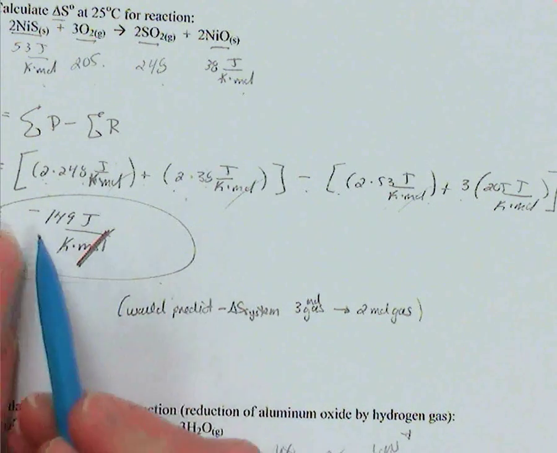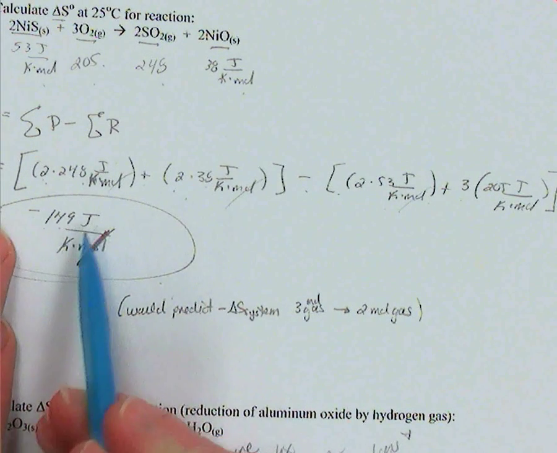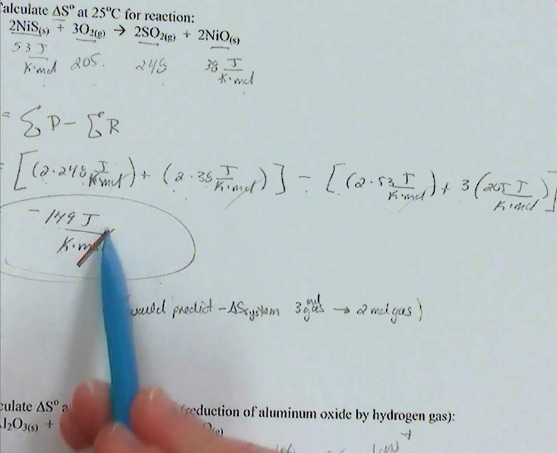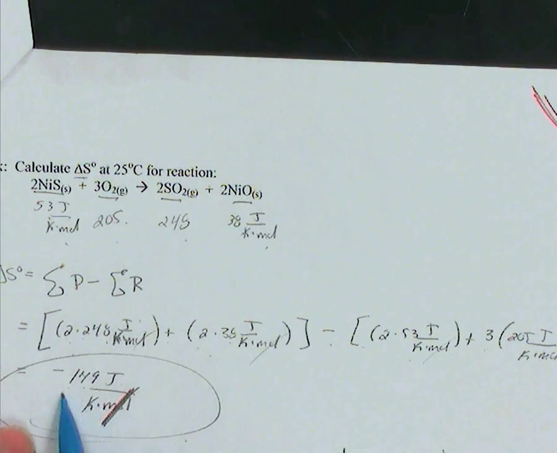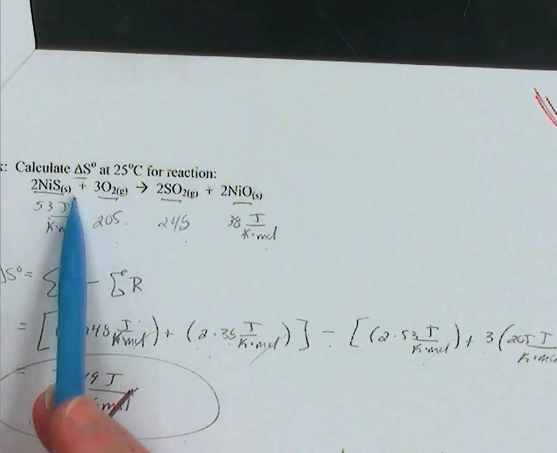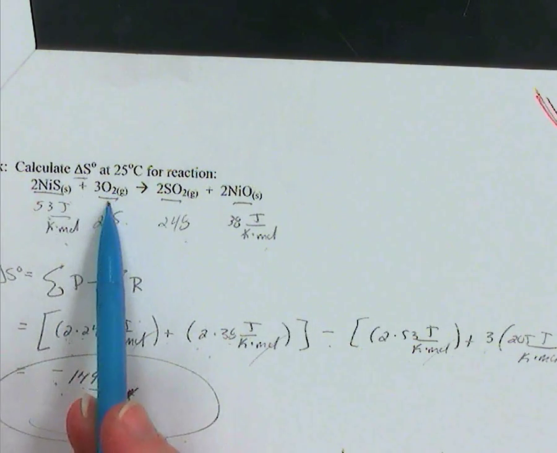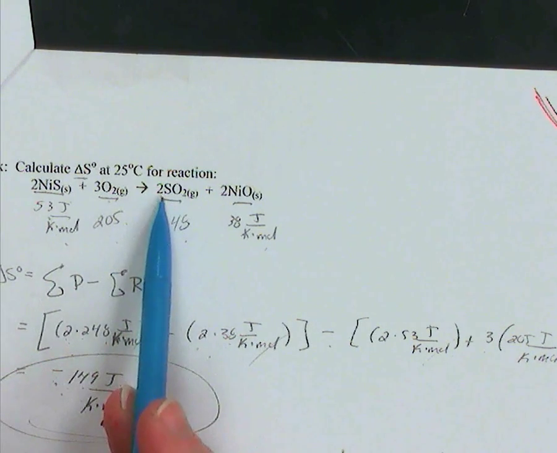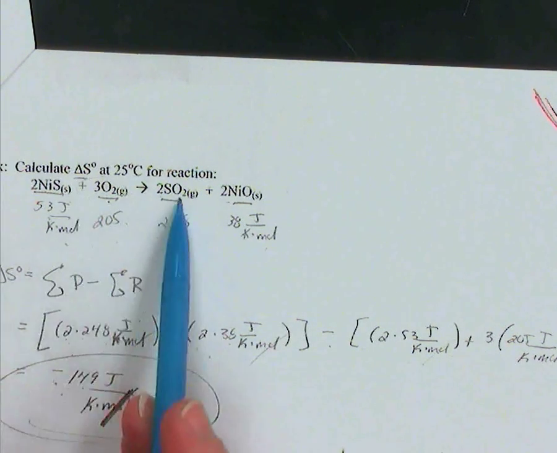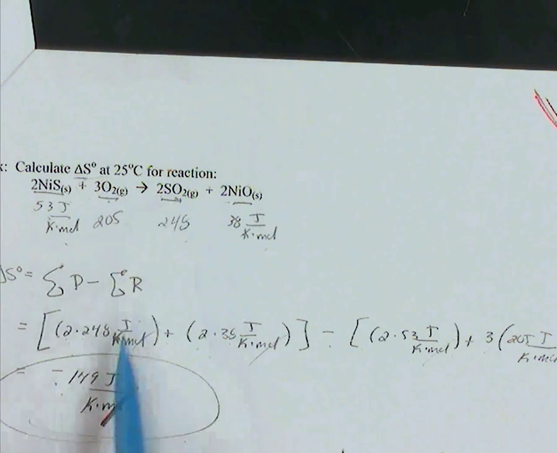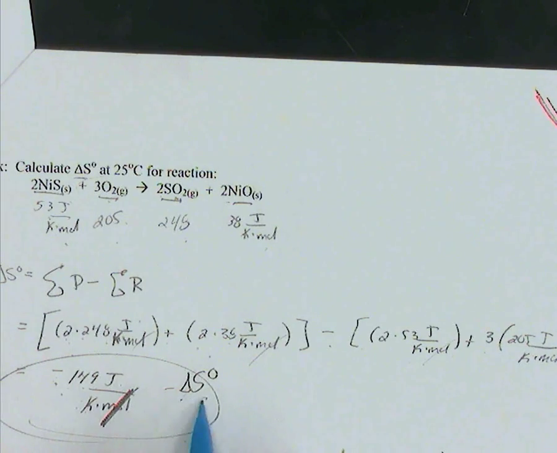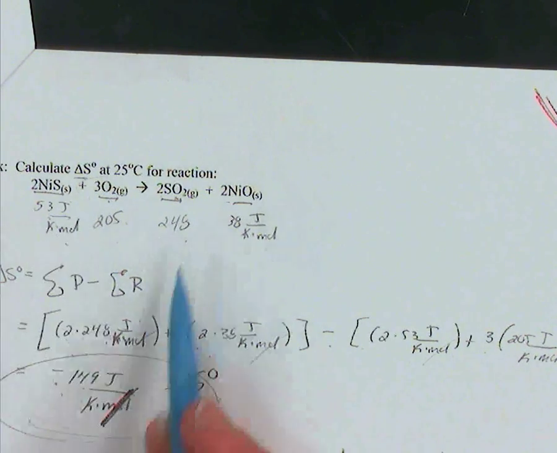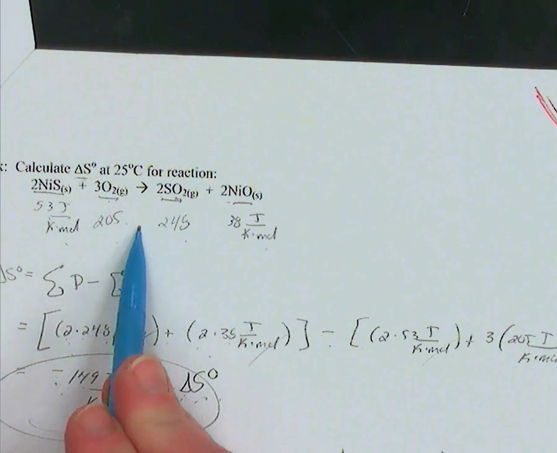For this, you should get negative 149 joule per Kelvin per the chemical reaction. If we take a look, we would predict that our entropy would be negative for this reaction because we are taking 3 moles of gas and making 2 moles of gas and more solid. So we are decreasing the moles of gas, and we would predict a decrease in entropy. It's nice to get a number that backs up what I previously led us through.